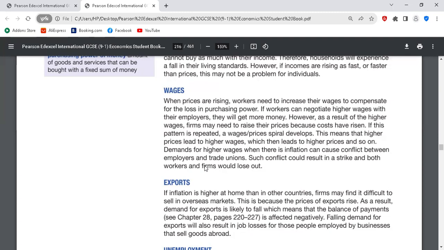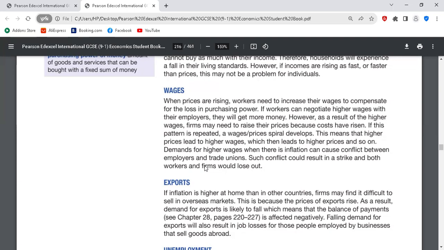So if this represents a high cost of production, firms will pass on the prices to consumers. If they are unable to pass the increasing cost to consumers, then they will have to negotiate that they cannot pay the high wages. And if they are unable to pay the high wages, the trade union will have issues, because the trade union will represent the employees for better working conditions or better wage rates.